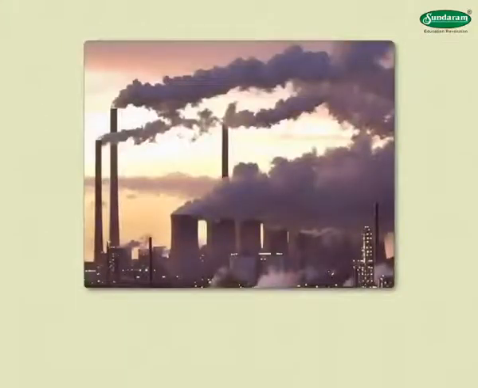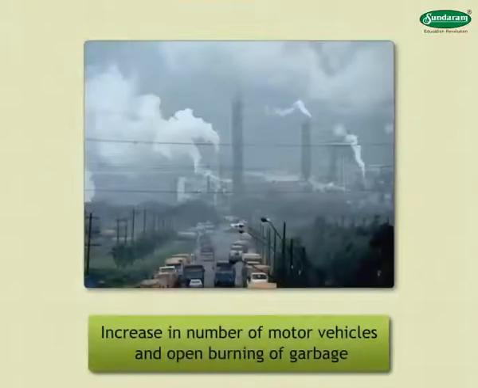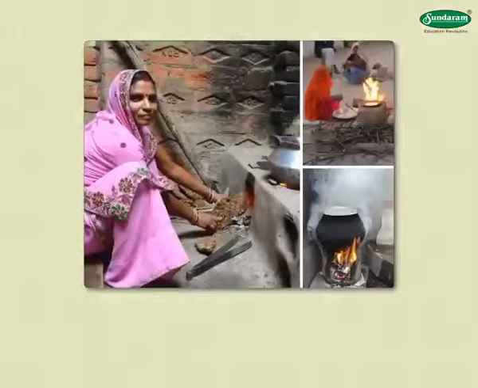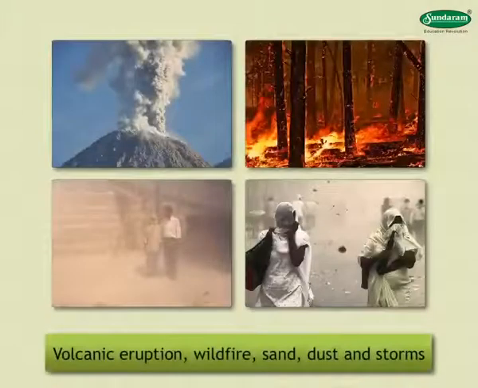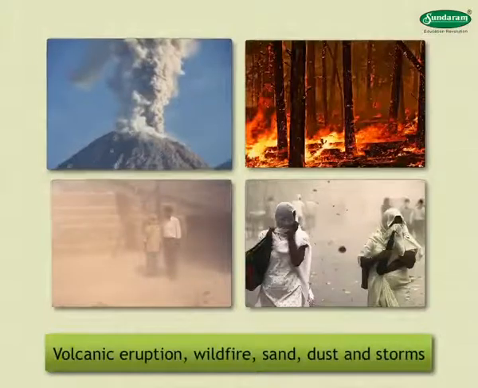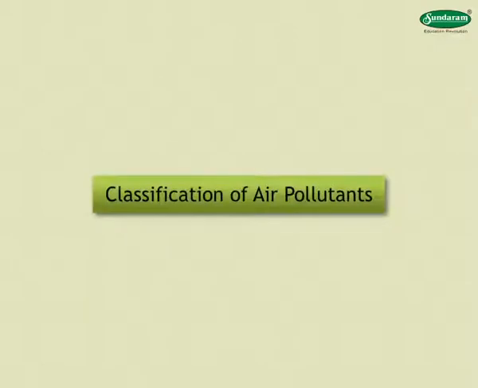Almost all urban areas throughout the world show high levels of air pollution due to emissions from industries, an increase in the number of motor vehicles, and open burning of garbage. In rural areas, burning of firewood, cow dung cake, agricultural residue, etc. cause air pollution. The earth itself contributes to air pollution through volcanic eruptions, wildfires, sand, dust storms, and other natural processes. Classification of air pollutants.